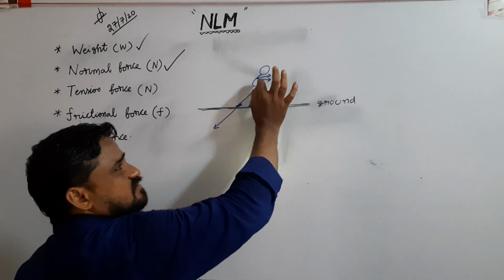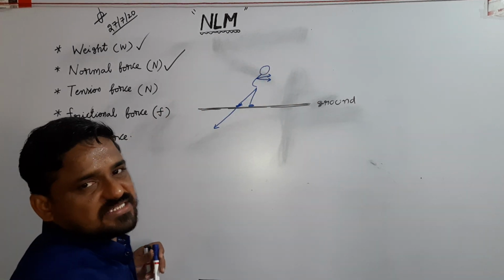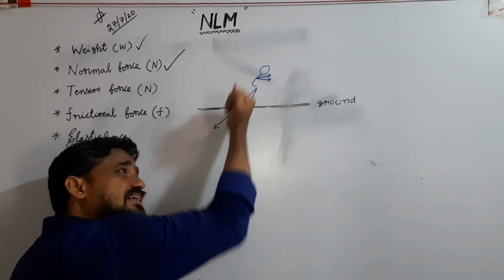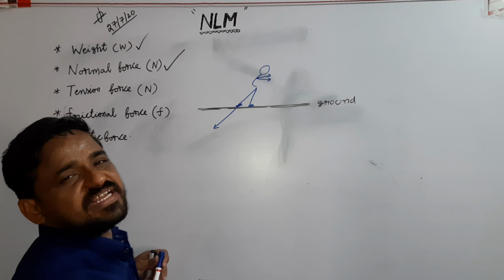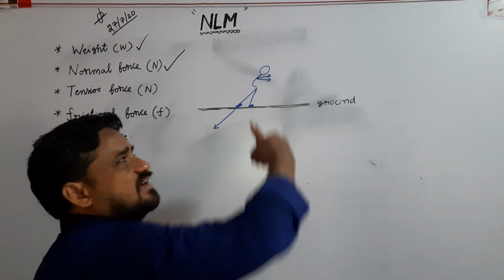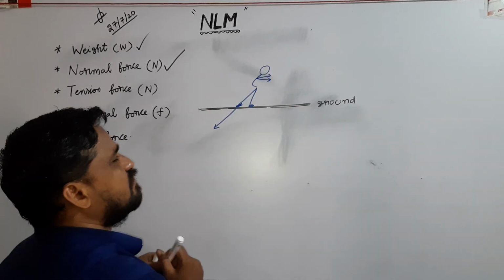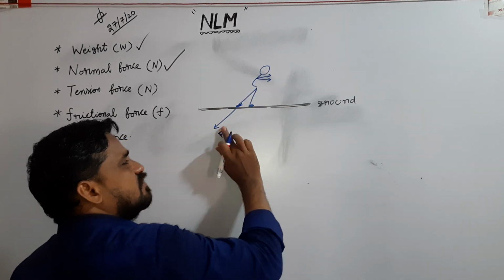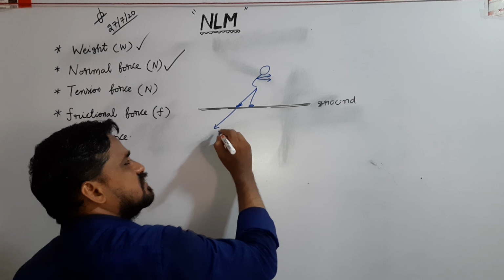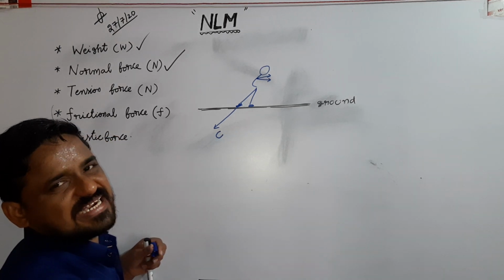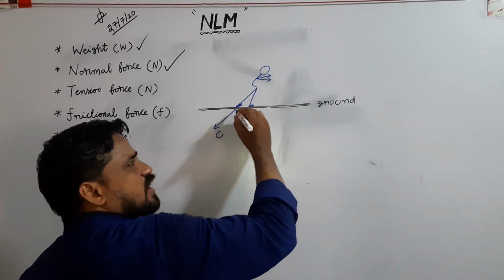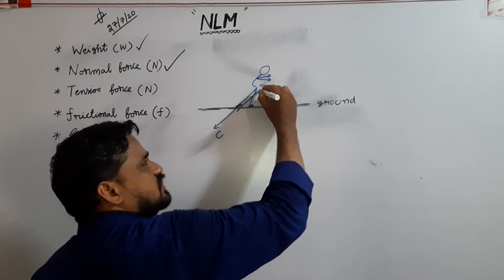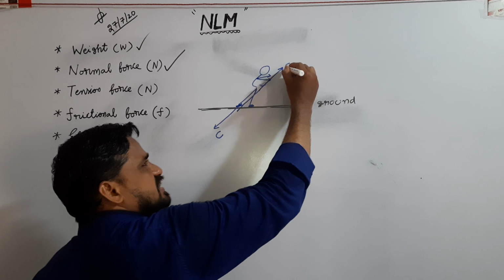So here, the man has some mass. The earth attracts the matter towards its center. Because of gravitational force acting on the man, he presses the ground by means of some force. Suppose that force is considered as C. According to Newton's third law, every action has an equal and opposite reaction.